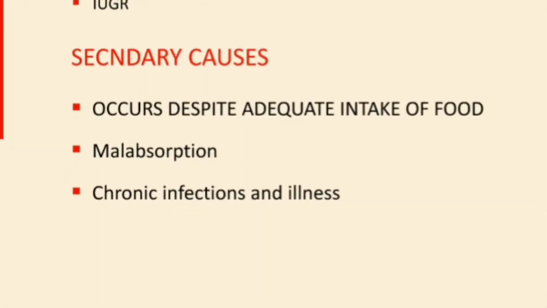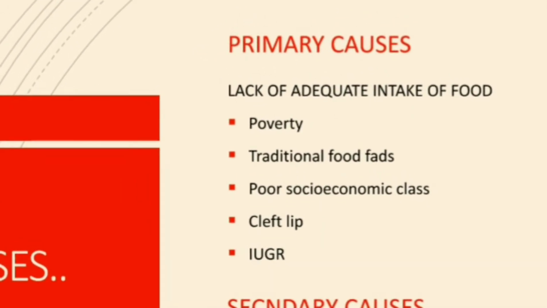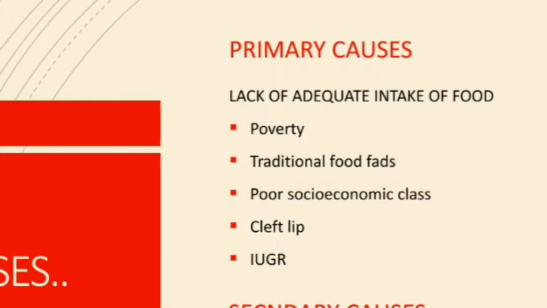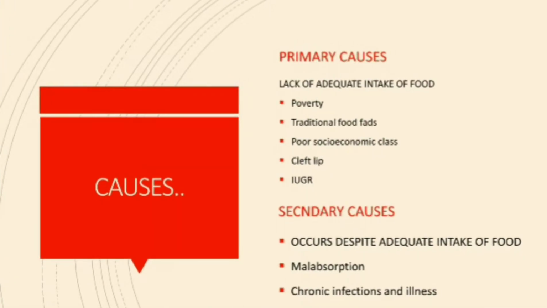So we know that the cause of protein energy malnutrition is inadequate intake of food. Either the intake is less, or the absorption is not proper, or some other pathology does not allow the body to absorb properly and store properly. So we broadly classify the causes of malnutrition as primary and secondary causes.